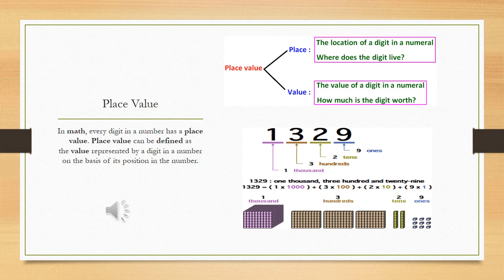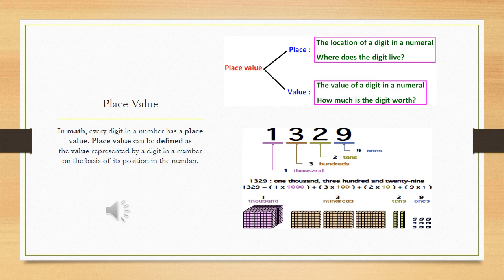So for the further discussion, if we are breaking the place value term in terms of 2 words, that is place and value. Place means the location of a digit in a numeral. Where does a digit live? Place tells us where the digit is standing, and the value of a digit in a numeral is how much the digit is worth.